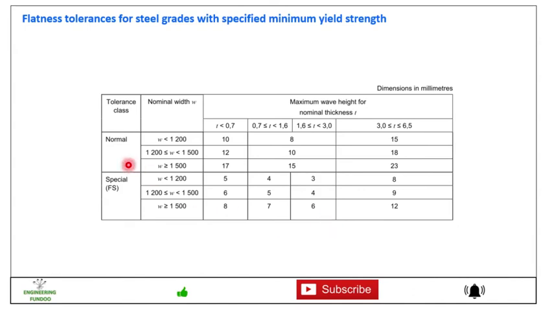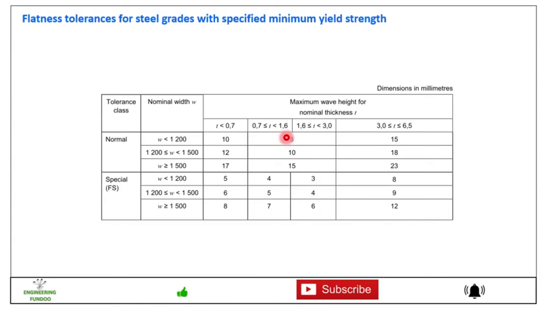Similarly, there will be tolerances for the flatness for the steel grade with specified minimum yield strength. So for tolerance class, for normal tolerances, for nominal width of less than or equal to 1200 mm, the tolerance will be 10. So maximum wave height for nominal thickness T, if the thickness T is less than 0.7, the maximum wave height will be 10.